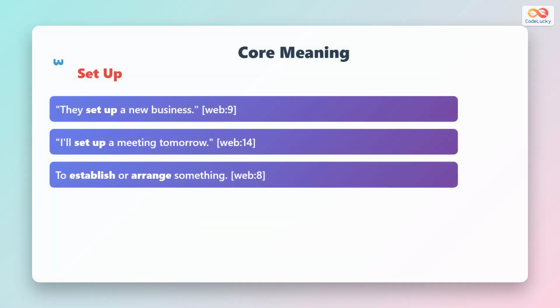They set up a new business means they established a company. I'll set up a meeting tomorrow means arranging a scheduled discussion. These examples show set up in business creation and appointment planning contexts.